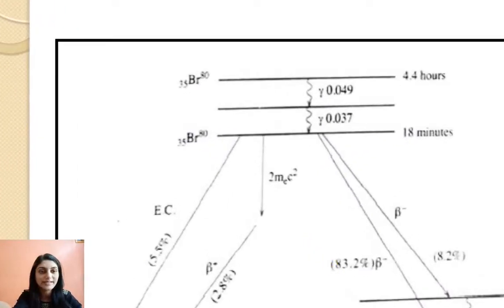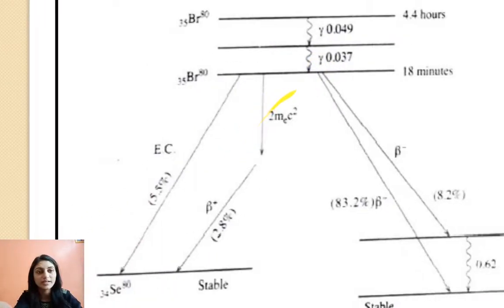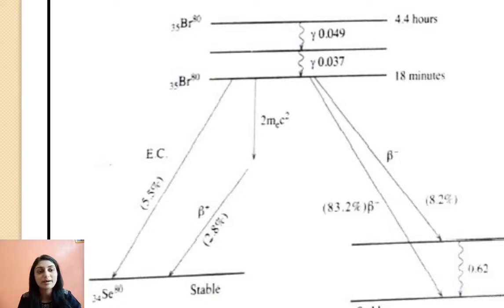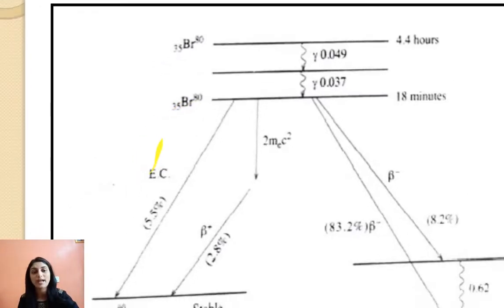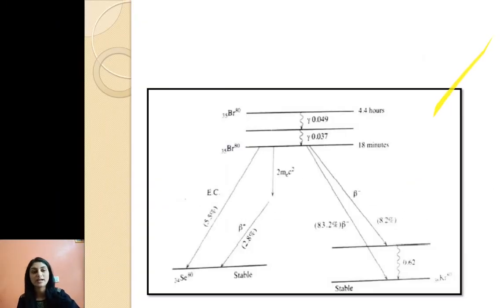So this is the diagram. Bromine 80 has two isomers, one with a half-life of 4.4 hours and one of 18 minutes. It emits gamma rays, and both of them have different radioactive properties. One of them undergoes electron capture and beta positive emission, while the other shows beta negative emission.